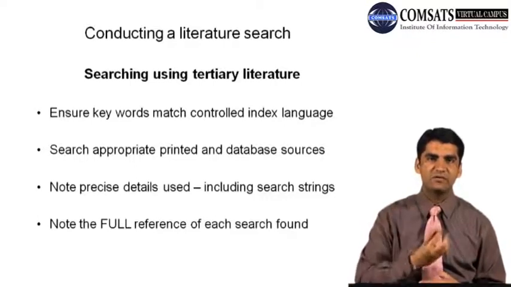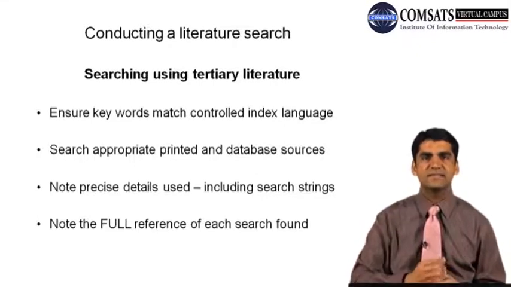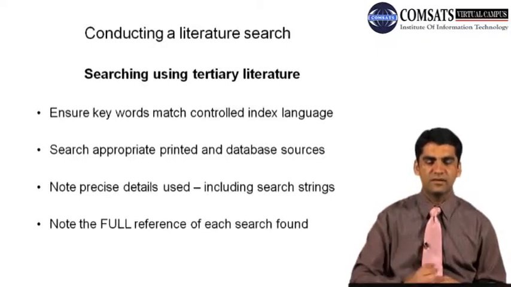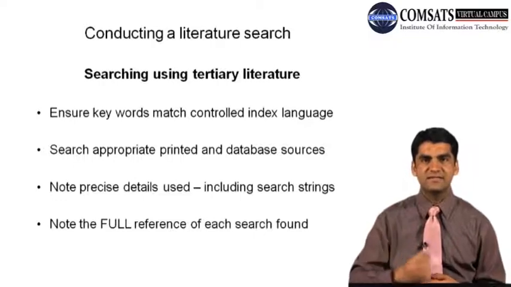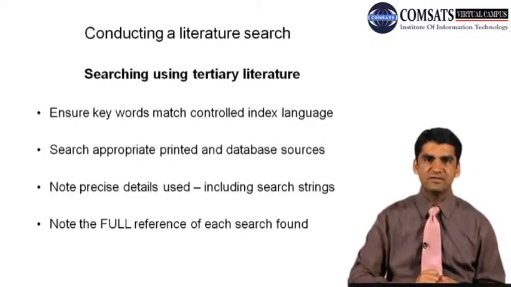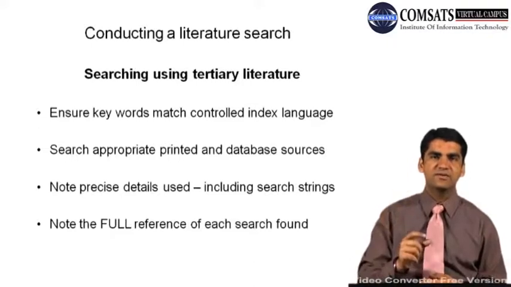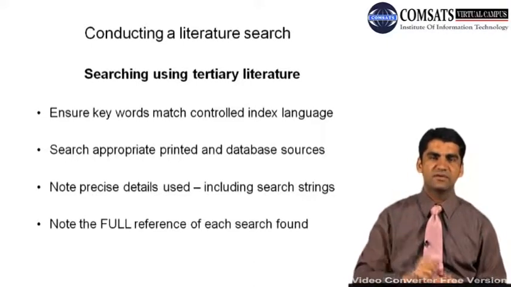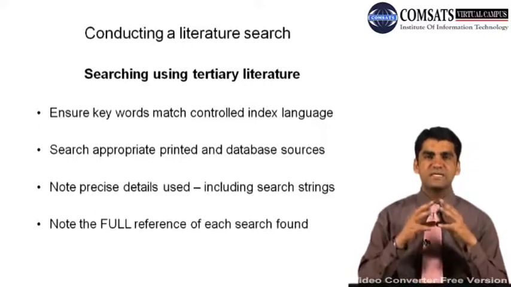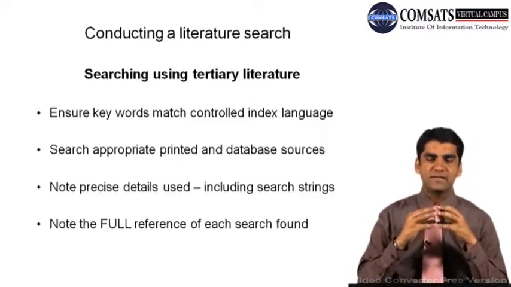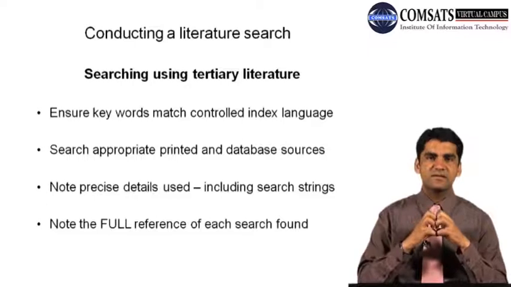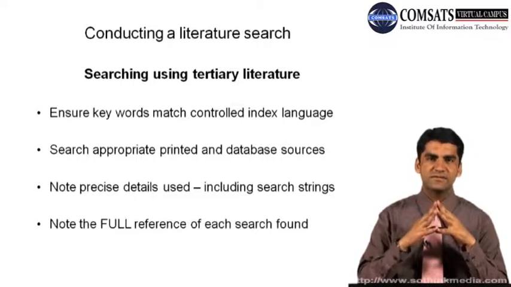Appropriateness will definitely link to relevance, whether they are relevant to the research area you are looking for. Note precise details used, including search strings, what kind of search terms you used, and note down the full reference of each item found. Whatever you find that you think is relevant to your research area, write the full reference of it. So these are the 4 important aspects when you start using tertiary literature search.